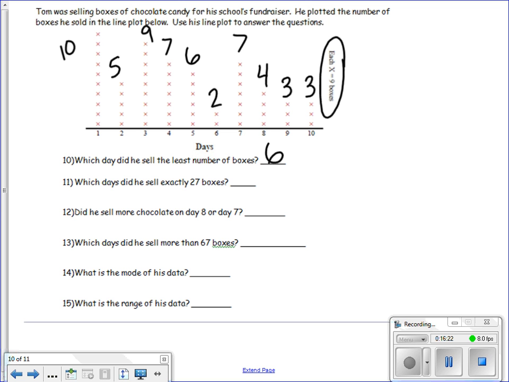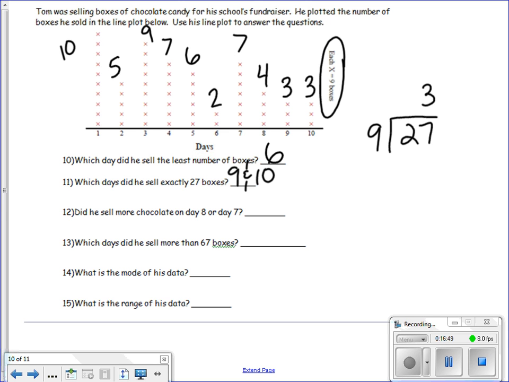Number 11, which days did he sell exactly 27 boxes? So first we need to divide 27 by 9 so that we can see how many X's represent 27 boxes. 9 goes into 27 3 times, so we need to see which day has 3 X's. Days 9 and 10 both have 3 X's, so our answer is day 9 and day 10.